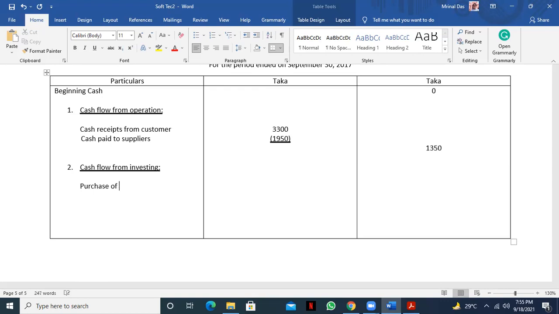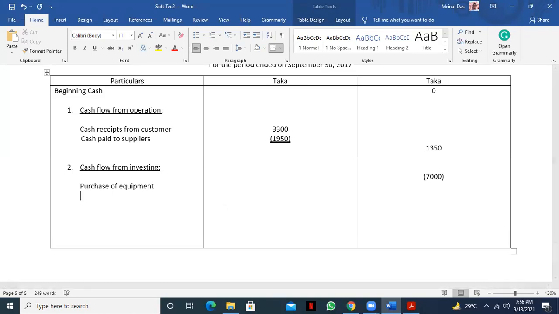Purchase of equipment. And for this purchase, our cash will actually go out from our business, so it will be deducted. So it is a minus figure, 7,000. So write 7,000, no other entries there. So we'll go to the next one, that is the cash flow from financing activities.